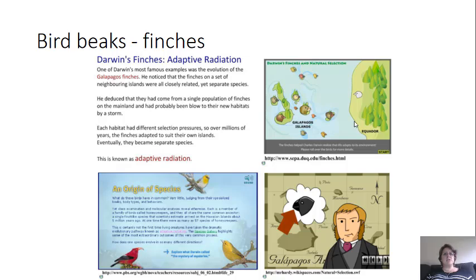He deduced and hypothesized that they had come from a single population on the mainland, and were probably blown or flown to their new habitats by a storm. And each habitat, because it had different selection pressures over millions of years, the finches developed adaptations to suit their island. So they became separate species.